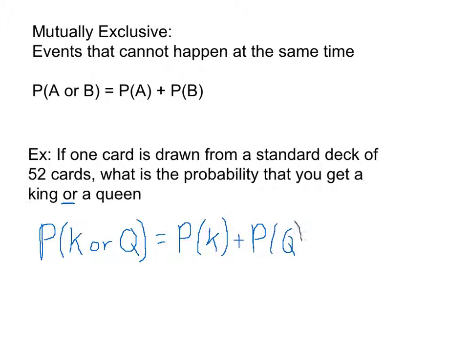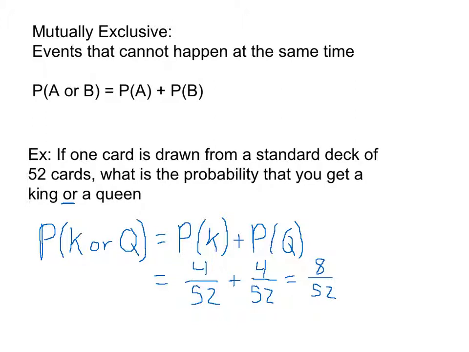Look at those two probabilities separately. And again, we just said there are 4 kings out of the 52 total cards and 4 queens out of the 52 total cards. Add those two together and that's 8 out of 52. Just like we intuitively thought that it would be.